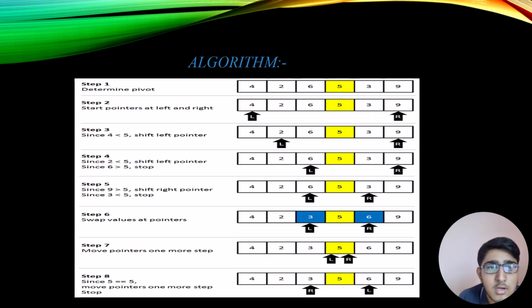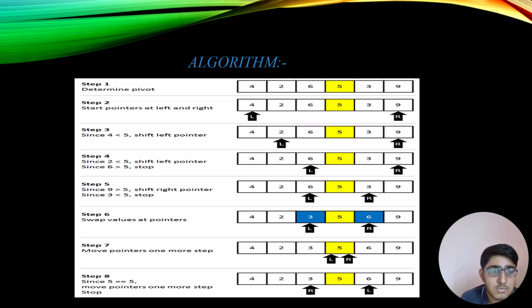Firstly, step 1: determine the pivot. Next, step 2: start pointers at left and right. Step 3: since 4 is less than 5, shift the left pointer. Step 4: since 2 is less than 5, shift the left pointer; since 6 is greater than 5, stop. Step 5: since 9 is greater than 5, shift the right pointer. Since 3 is less than 5, stop.